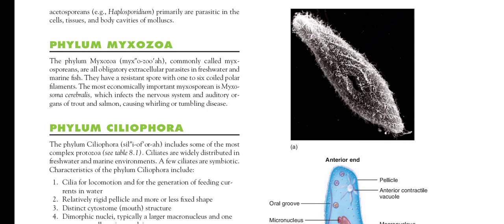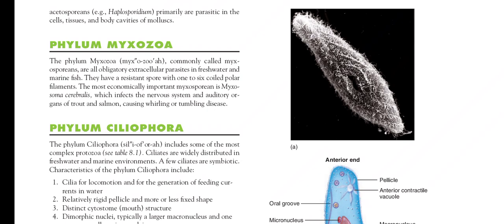They have a resistant spore with 1 to 6 coiled polar filaments. The most economically important Myxosporidian is Myxobolus cerebralis, which infects the nervous system and auditory organs of trout and salmon fishes, causing whirling or tumbling disease. Now we shall discuss the phylum Ciliophora.